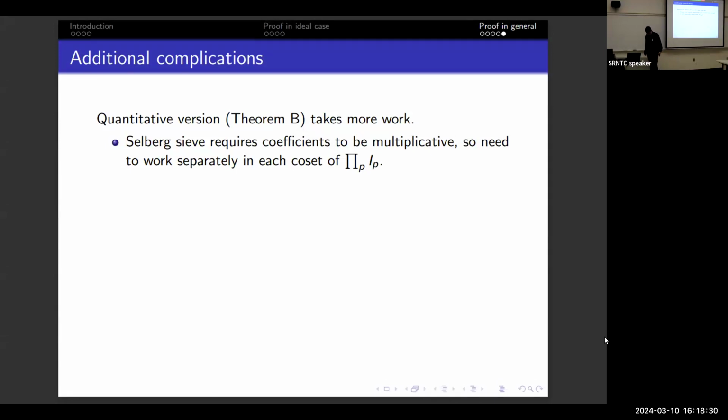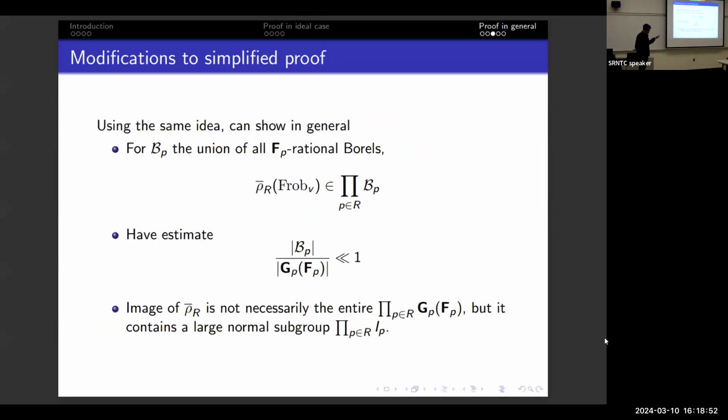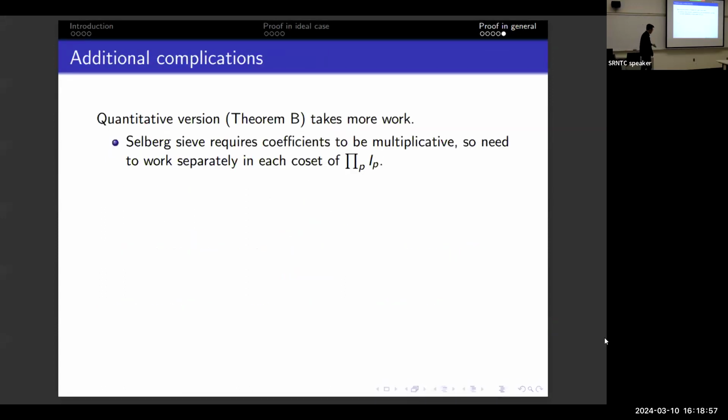So the first issue was we used the Selberg sieve in the beginning, in the last time. Selberg sieve is a very delicate object, and it requires all of the weight coefficients to be exactly multiplicative. You cannot have a single error term because it depends on very precise cancellation. But because we don't have full independence, we just have potential independence, our weights are not going to be multiplicative. So what we end up having to do is working in each coset of this big group and introduce a whole bunch of notation. So that's messy.